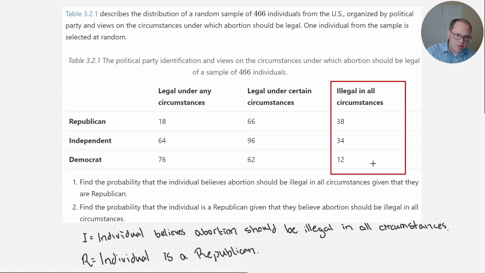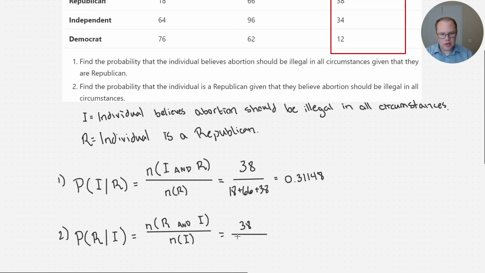This is the column where the people believe abortion should be illegal in all circumstances. 38 are Republican, 34 are independent, 12 are Democrat. And you put them all together and you get all the people that believe abortion should be illegal in all circumstances. So that's 38 plus 34 plus 12. Okay? And again, I'll just throw that into a calculator off to the side. So 38 plus 34 plus 12.